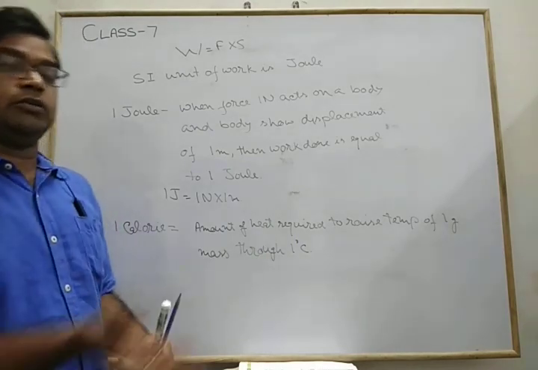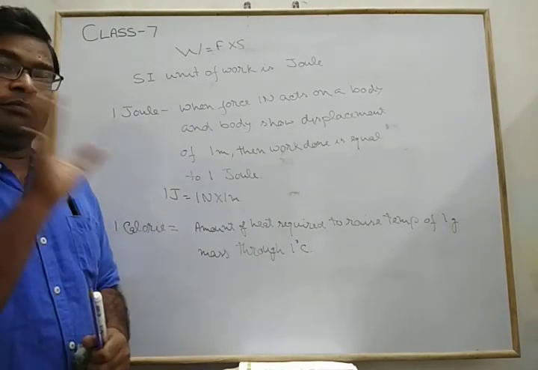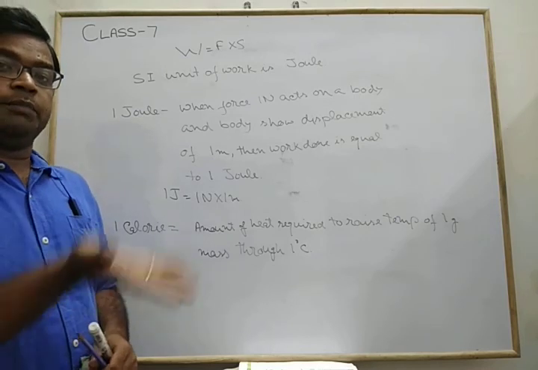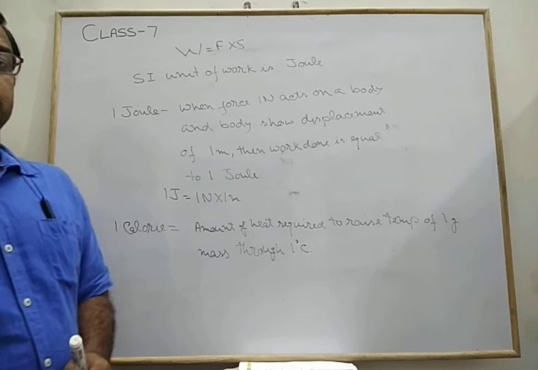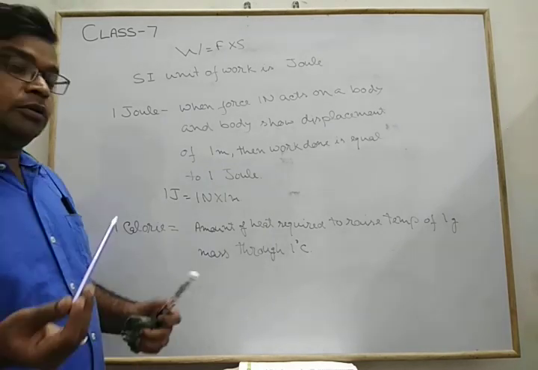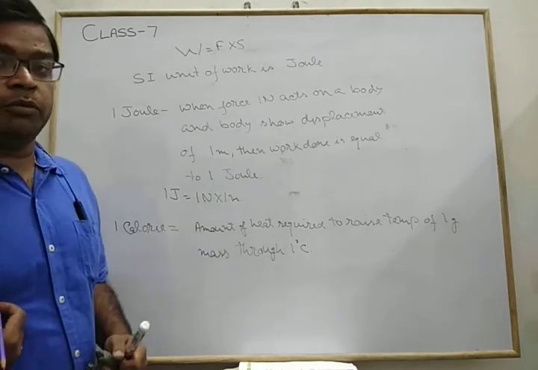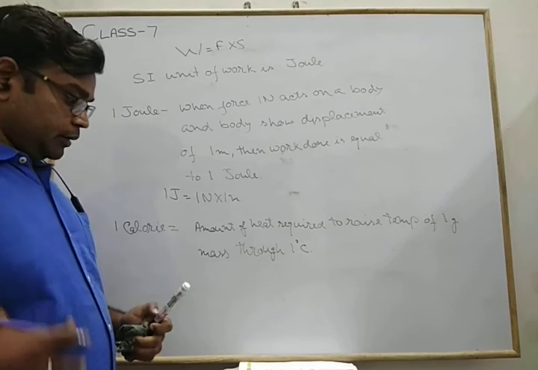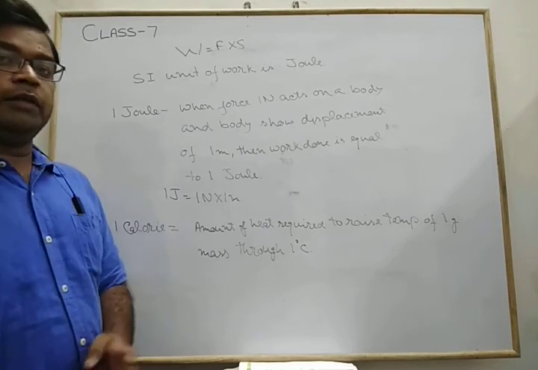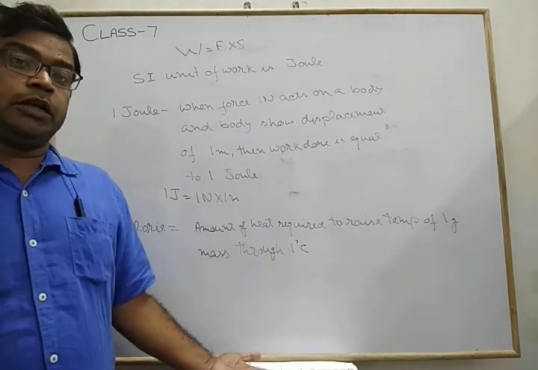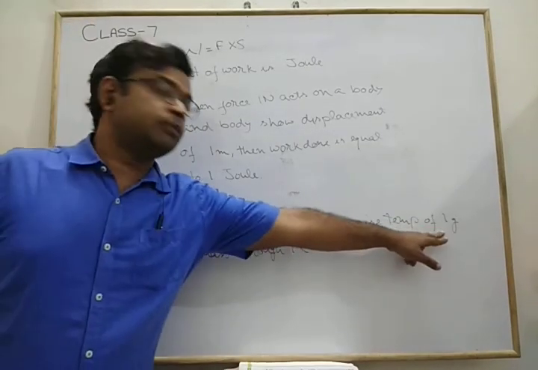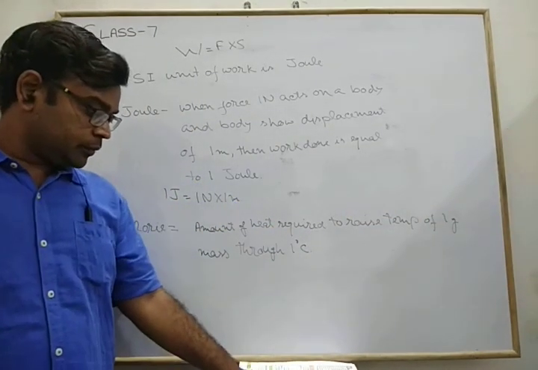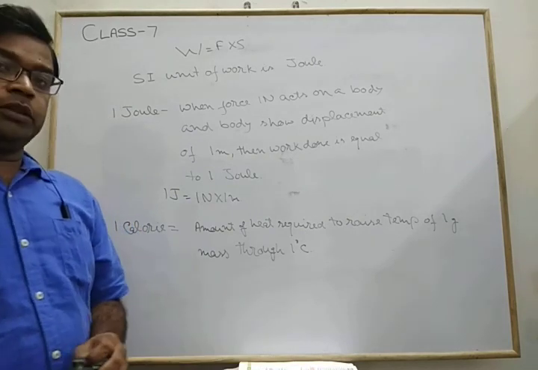Suppose we are giving heat to a body whose mass is 1 gram. When we apply heat, the temperature of that body increases. The energy received by that body is 1 calorie. Now, similarly, we have 1 kilocalorie. In 1 kilocalorie, we simply change the mass from 1 gram to 1 kilogram. And 1 kilocalorie equals 1000 calories.